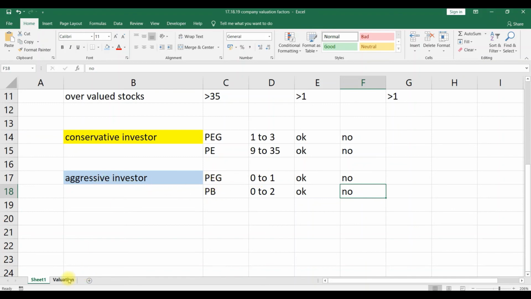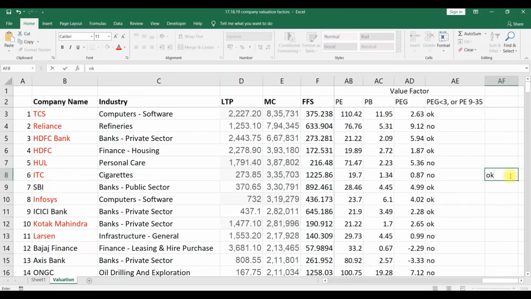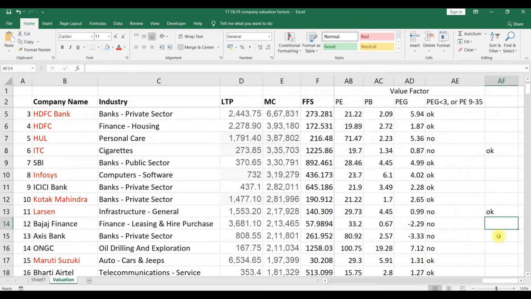We can look at our stock universe. For this particular stock, the PEG ratio is less than 1 and greater than 0, so it is okay for a value investor. A similar stock we can see here, Larsen and Toubro, is also okay for a value investor. For example, if the PEG ratio is negative, then we have to check the PB. If the PB is 0 to 2, then okay for a value investor.